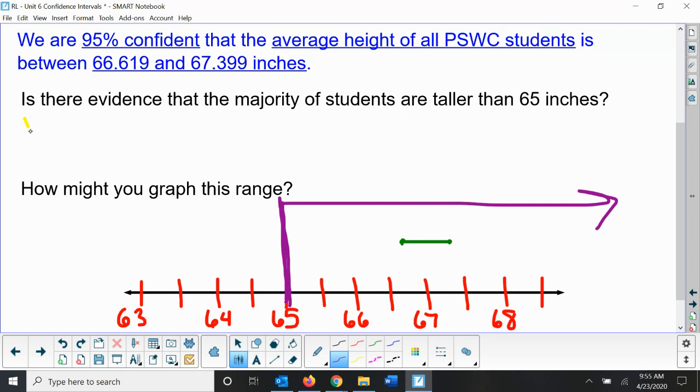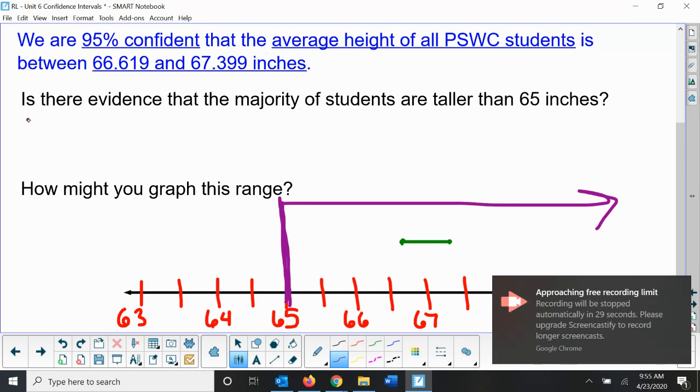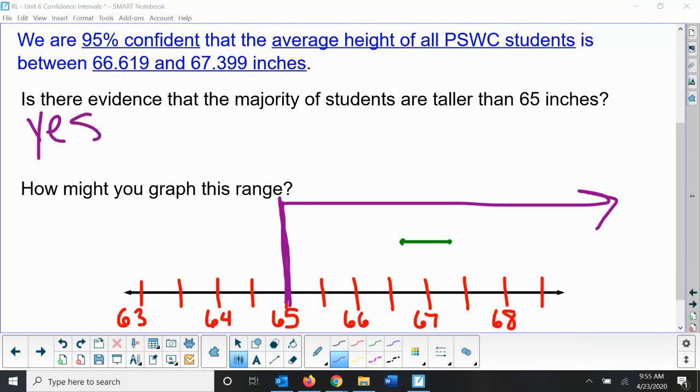And so, yes, there is evidence. And again, because the fact that this interval is definitely way above that 65, there's definitely evidence that the majority of students are taller than 65 inches at the Penn State World Campus.